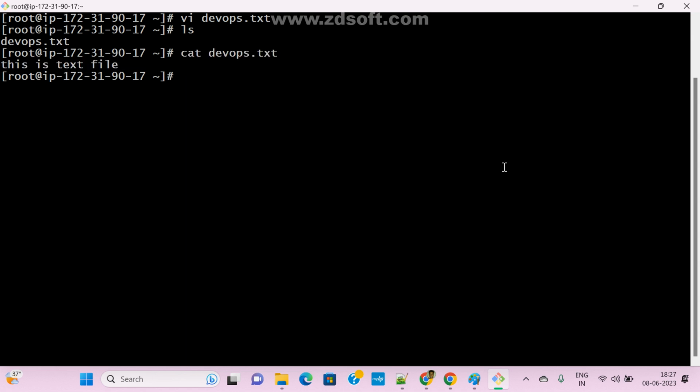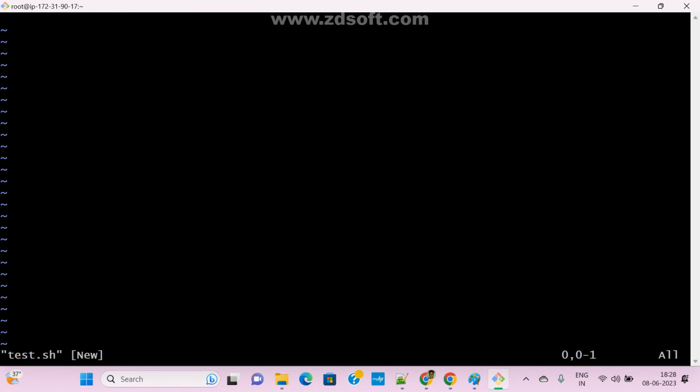Now, in the same way, I want to create one shell script file. How to create a shell script file? Same story only: vi, space, and for example I am giving a test.sh file. The extension should be .sh, guys. If you know the .sh file, this is the shell script file. Remaining story is the same.